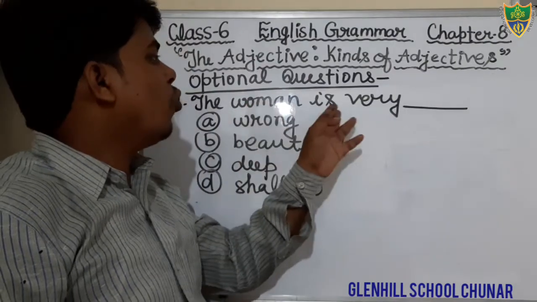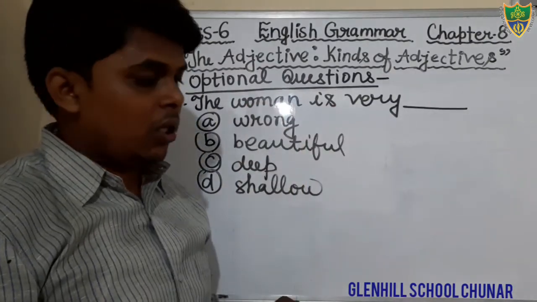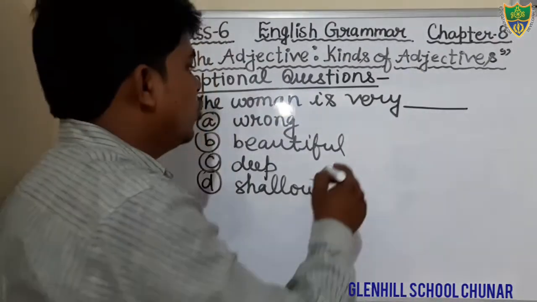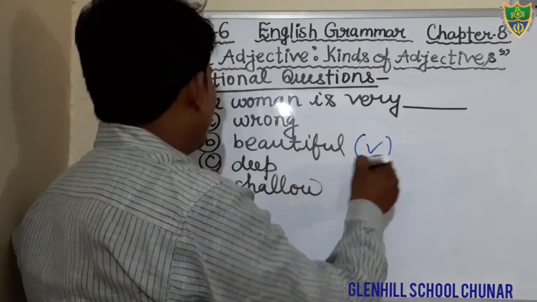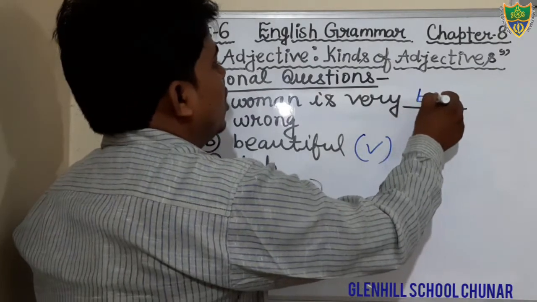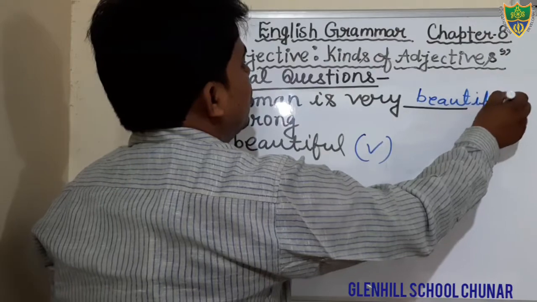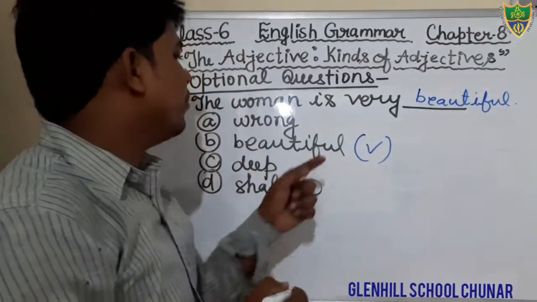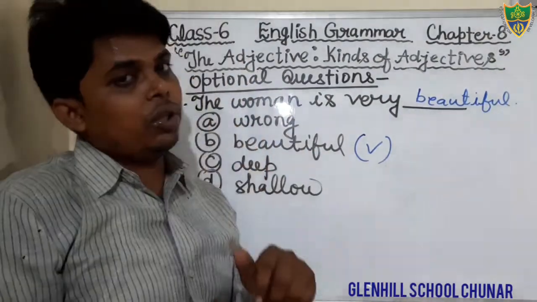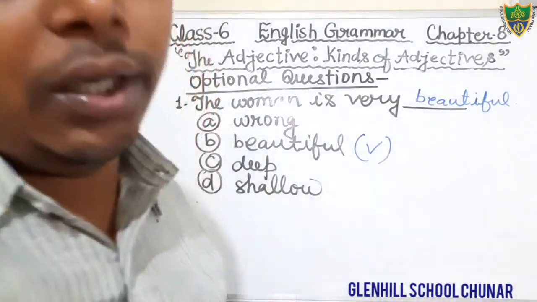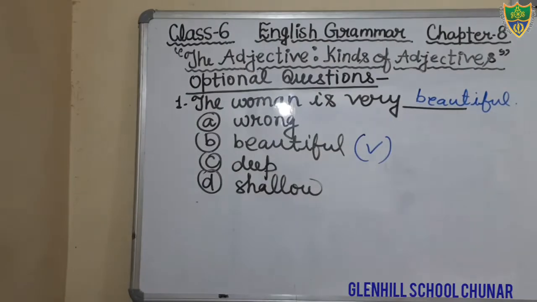Okay, just see, the woman is very. What would be the most appropriate word for that? Beautiful. The option number B is the correct. Okay students, in the blank you will fill the word beautiful and the option number B is correct. You will tick on that. Okay, you will tick on the option number B. Just complete it student. The woman is very beautiful. That is the correct option.